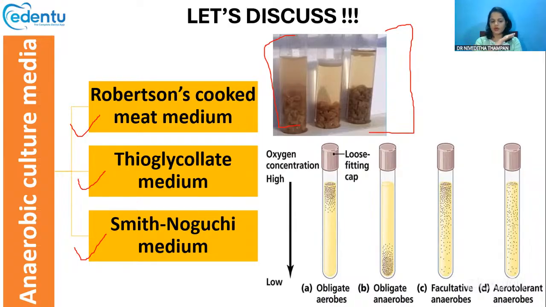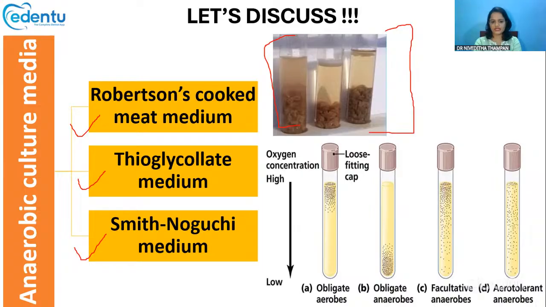So in this thioglycolate medium, not just anaerobes, but you can grow aerobes, facultative anaerobes, and aerotolerant anaerobes also. How will we identify which organism is growing? That's based upon the position in which these organisms are growing.